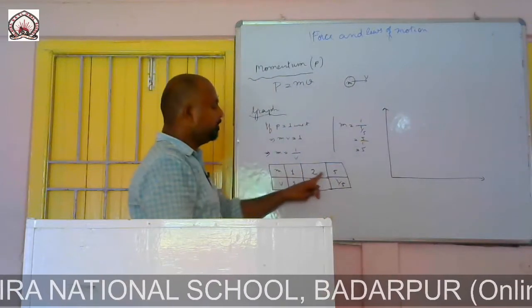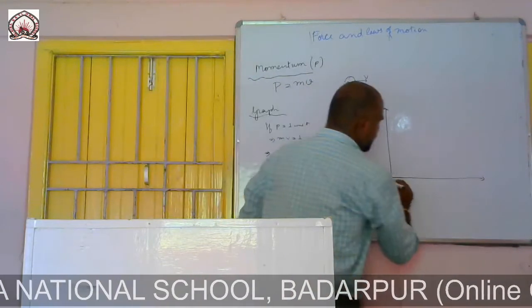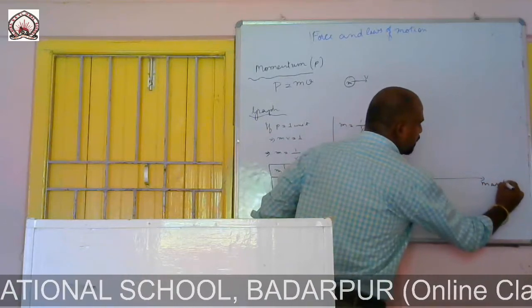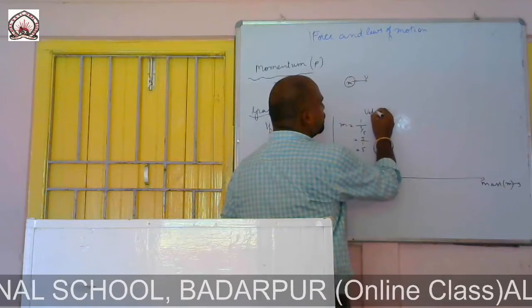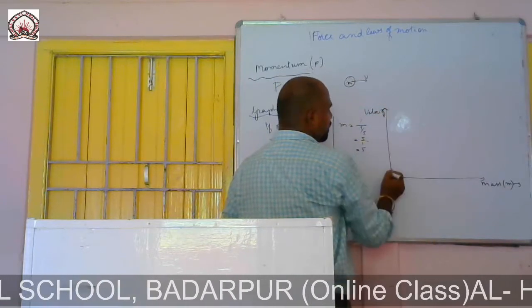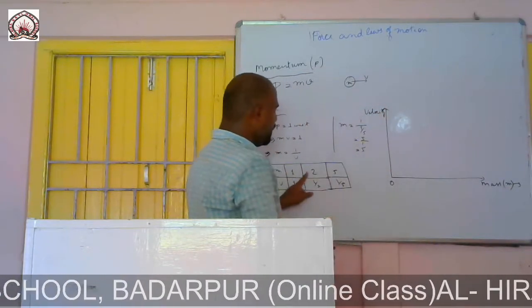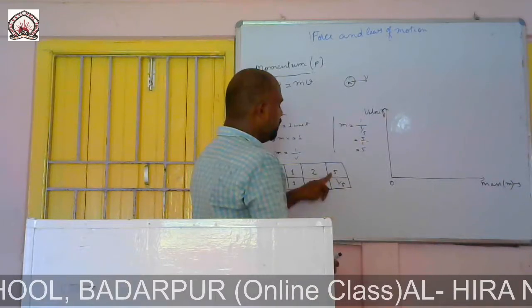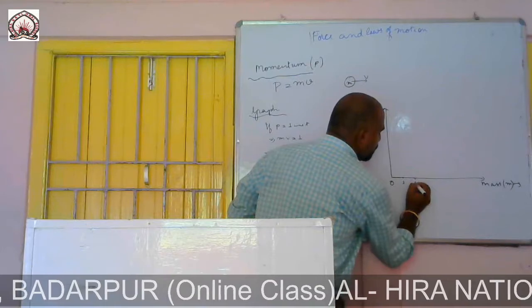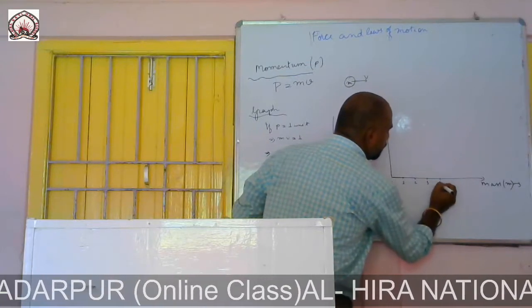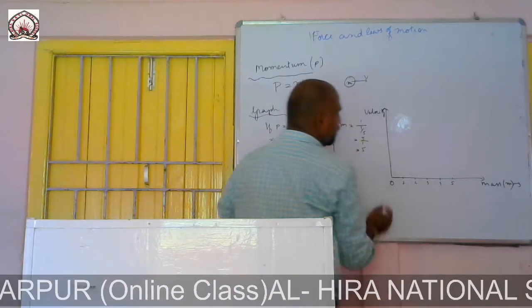If I draw the graph here, I take mass M in this direction and velocity in the other. The values are 1, 2, 3, 4, 5 for mass.